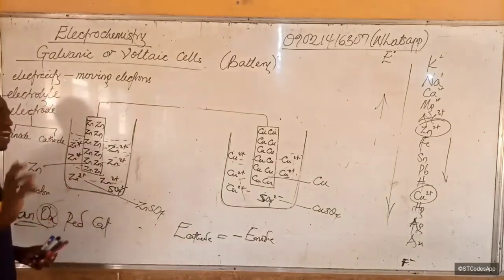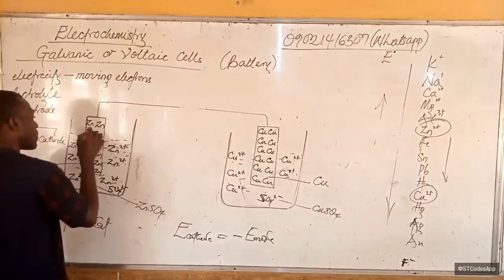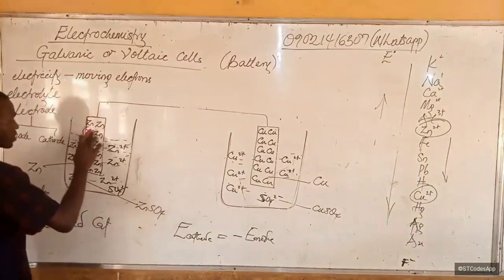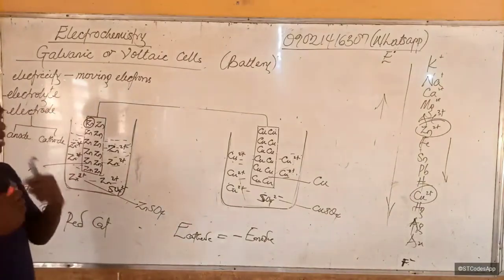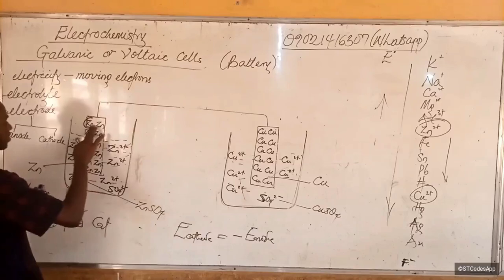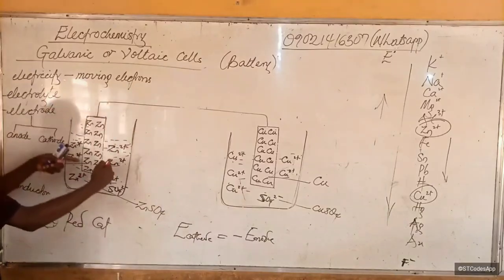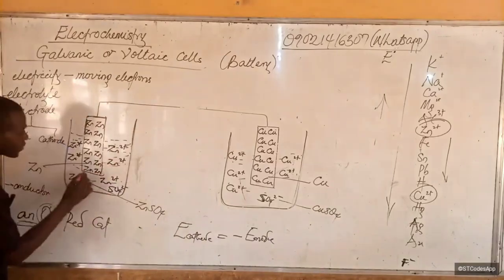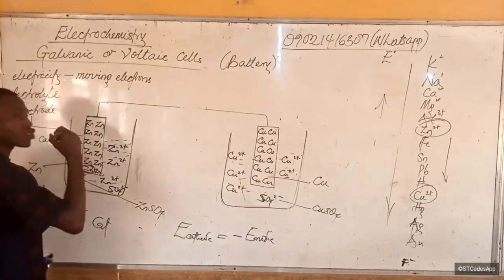All right, so now what happens? From this metal plate, I reiterate, a particular zinc, let's pick the first zinc atom here. The first zinc atom will lose electrons, because this side is not in the solution. So let's pick the side that is in the solution. Nothing will happen to the part that is not inside the solution. So this first zinc in the solution will lose 2 electrons.